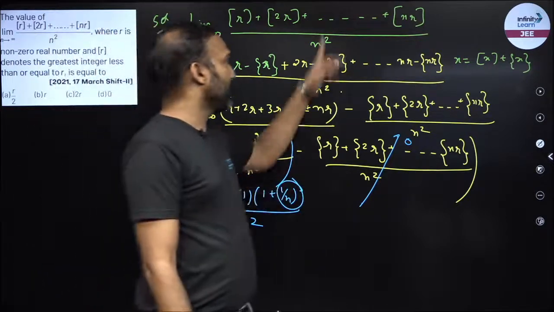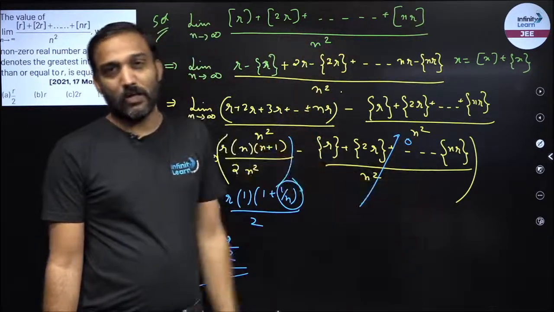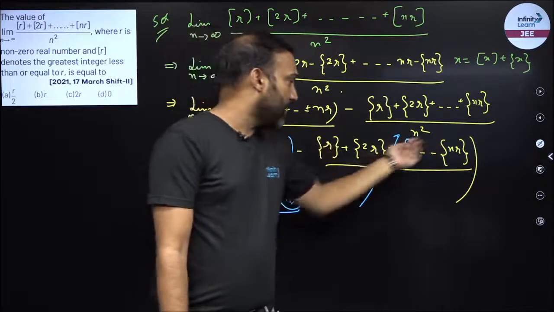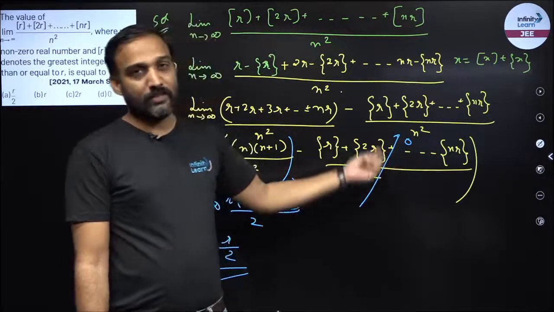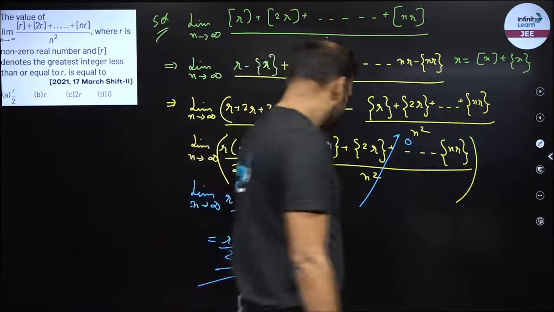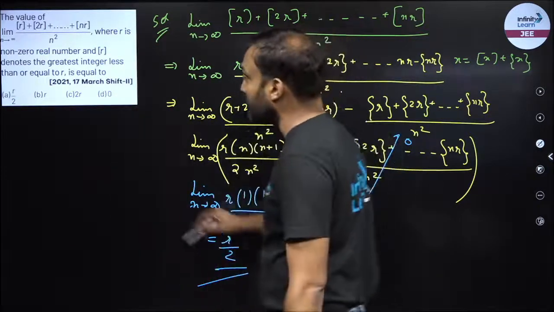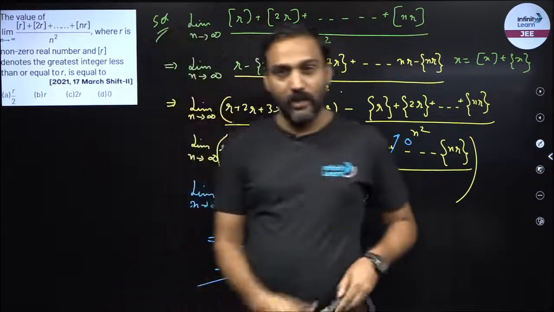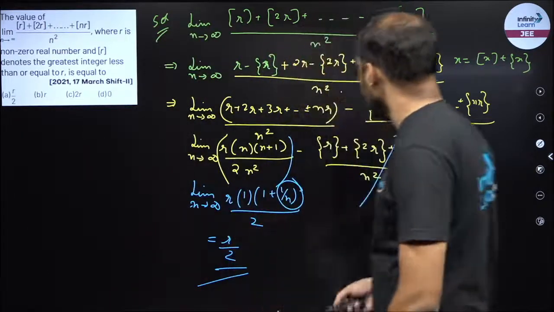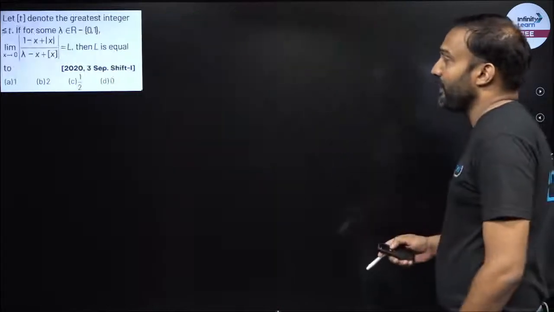So I have converted the box as x minus fractional part of x, sum of all fractional part divided by n square, which is a very large number. This value will tend to 0, right? Hence the option is r square. So now we got the option, option number A. That is your correct answer. So now we move on to the next example.